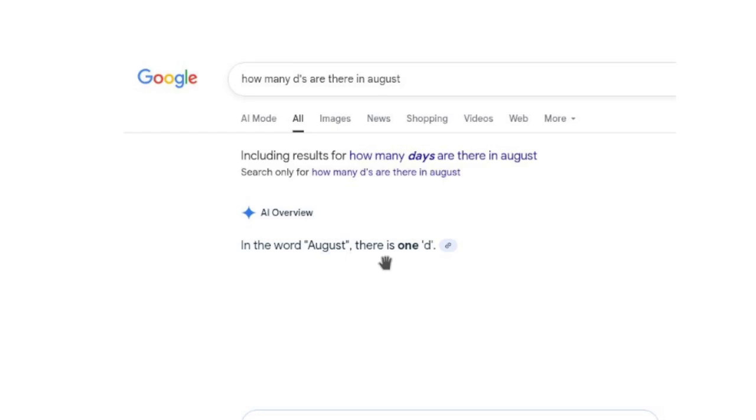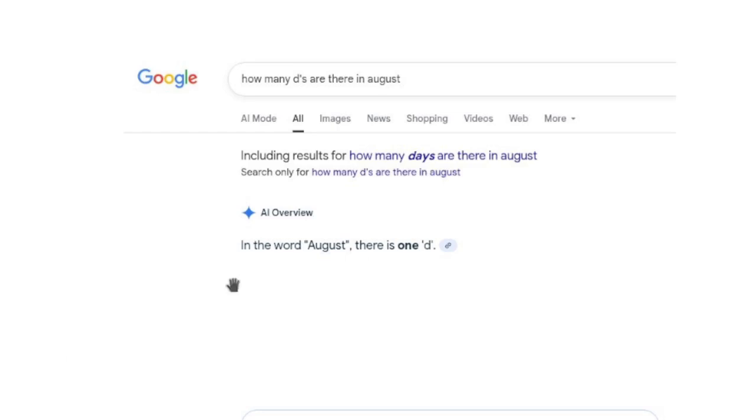We already know about the "how many Rs in Strawberry" kind of things that were going on for a long time, right? But somehow ChatGPT is now able to fix that kind of stuff, while it is still happening with Google. That means it is internally using Gemini, right? So Gemini is still prone to this kind of error, but ultimately AI is not reliable. I just wanted to convey that message. That is why I created this video.